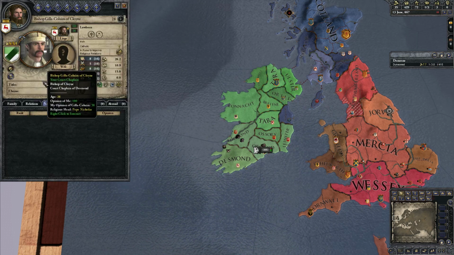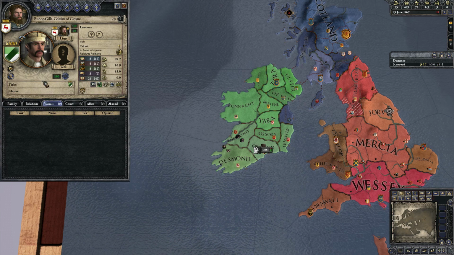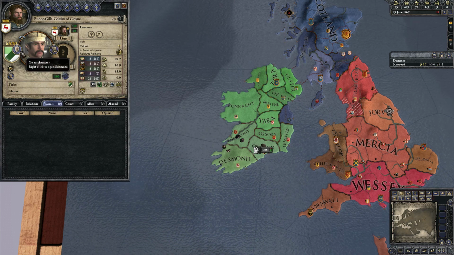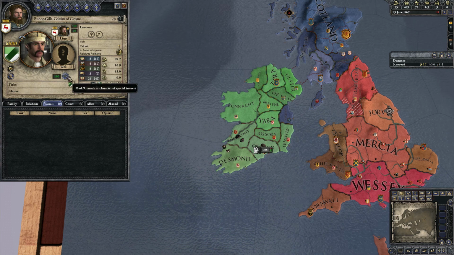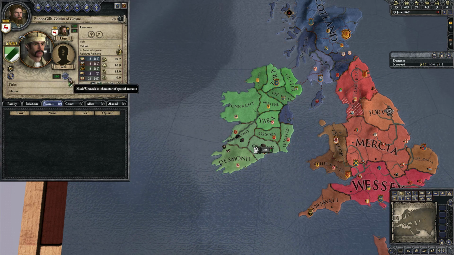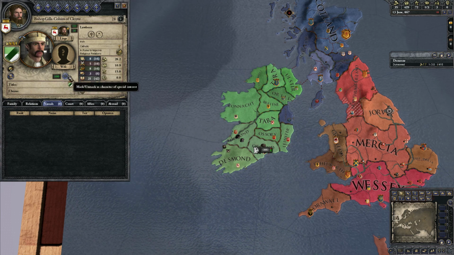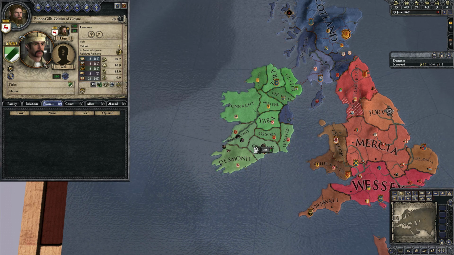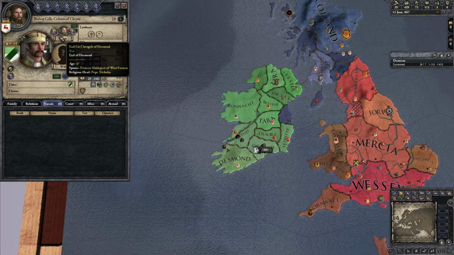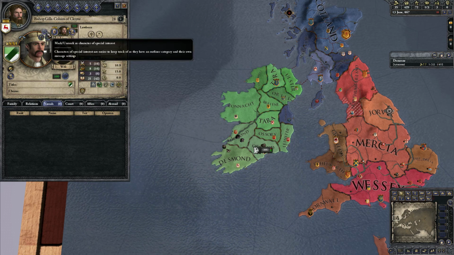Special interest. How does special interest work? Well, it used to be this really, really hidden thing that you had to right-click, and then there was this little tiny itty-bitty button. A while back, they added it right here. Special interest you can do in things like EU4. It's basically where you want to know more about a specific character. So you just click that button, or again, on any character, you can right-click, and then it's right there.